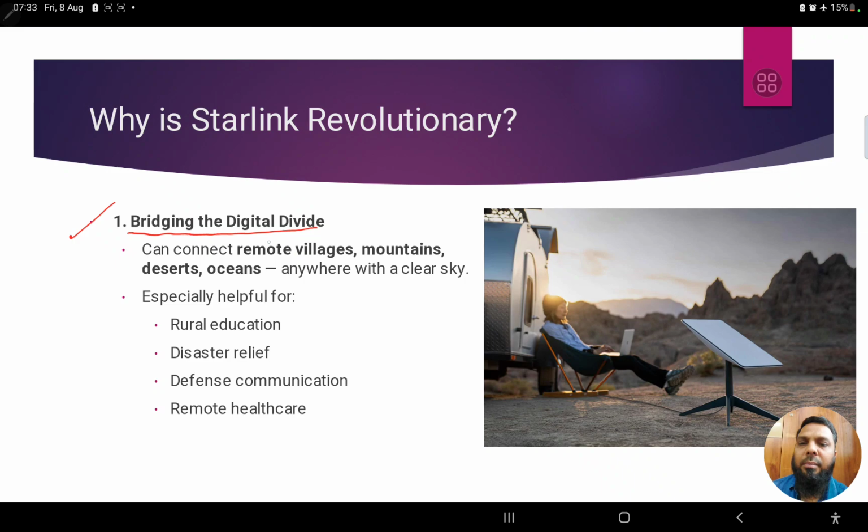What does digital divide mean? Remote villages, mountains, deserts, and oceans currently lack the infrastructure for the internet. Therefore all these places will get internet anywhere with a clear sky. This is mandatory, because if you have a lot of clouds, there might be some disturbances, but a clear sky is a minimum requirement.